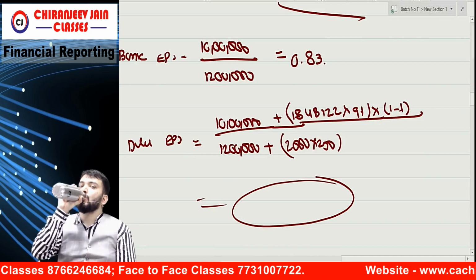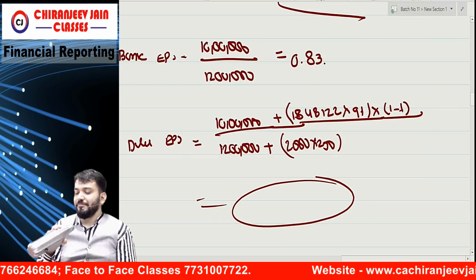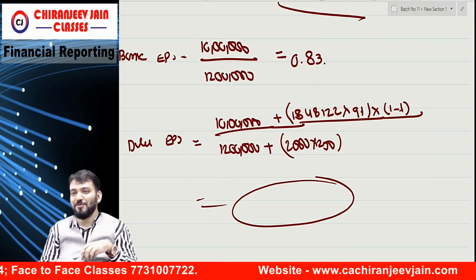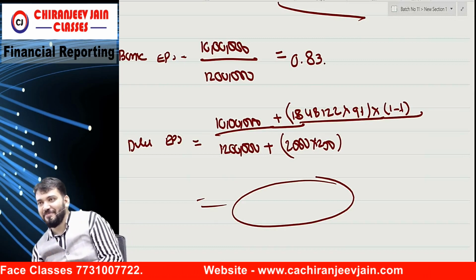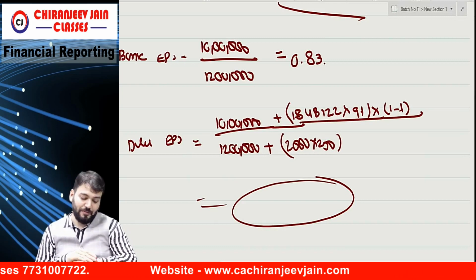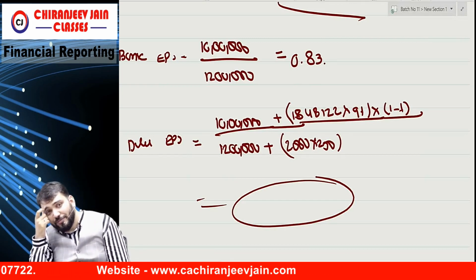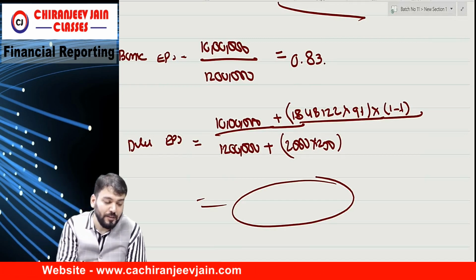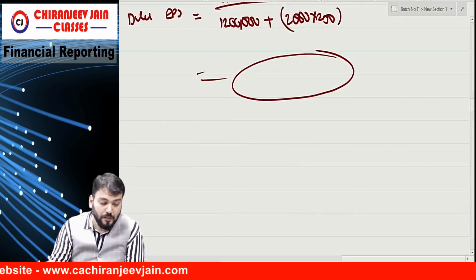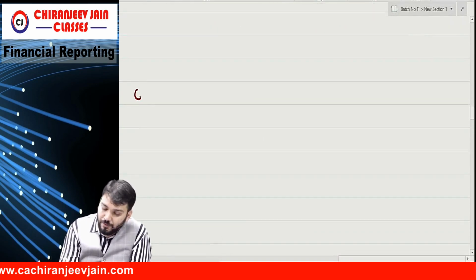This much you understood? Then question number 92.